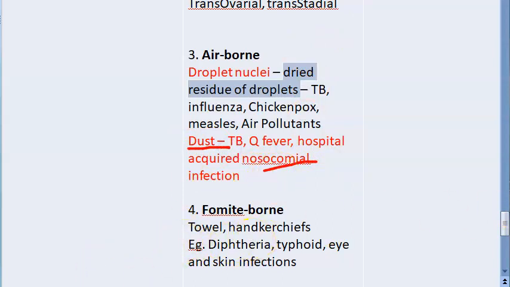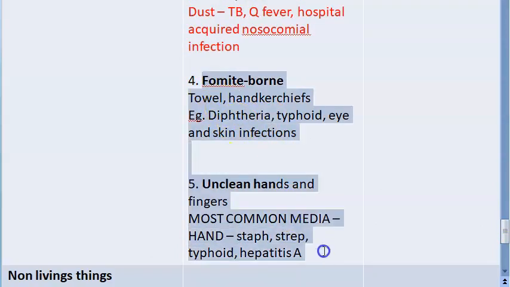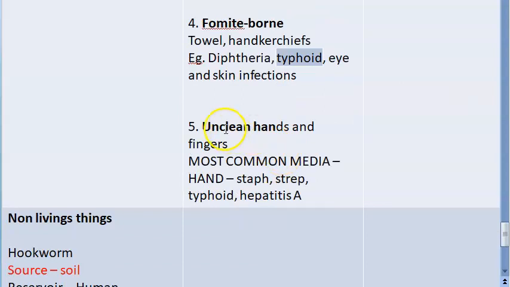Interesting. Okay, let's move on to fomite-borne and unclean hands, the last two in the indirect mode of transmission. Fomite-borne, like towels, handkerchiefs, these can spread diphtheria, typhoid, eye and skin infections. Okay, eye and skin infections, I think you won't forget. Remember, diphtheria, typhoid also. Unclean hands also transmit disease. This is indirect transmission. Most common media is the hand.